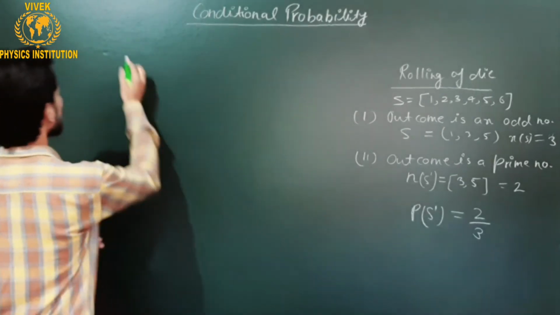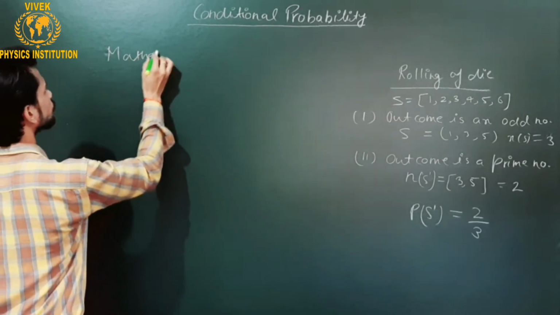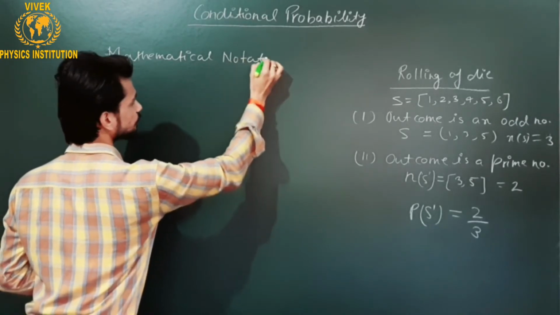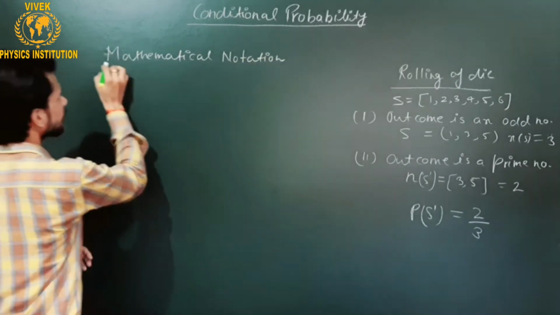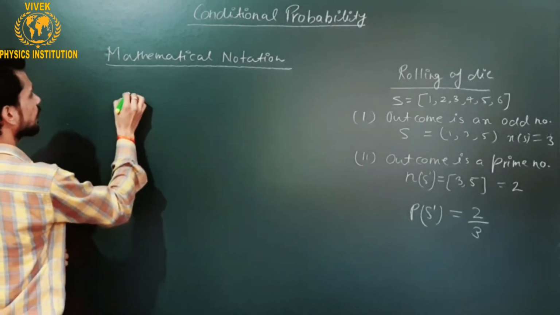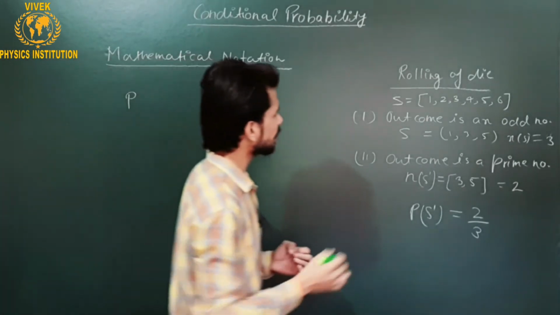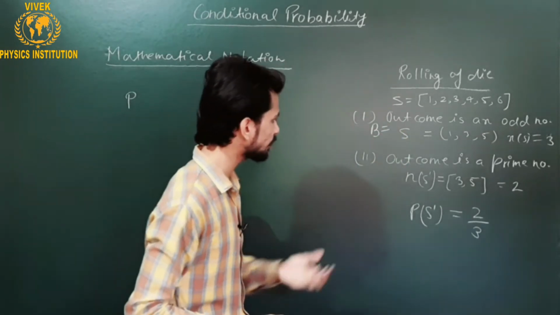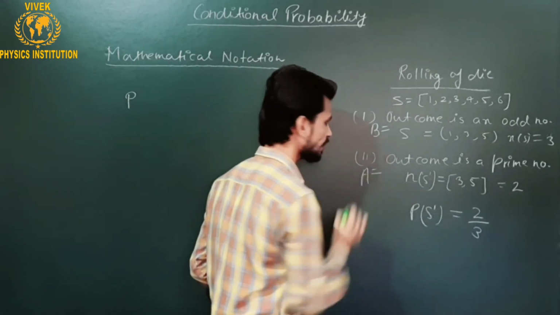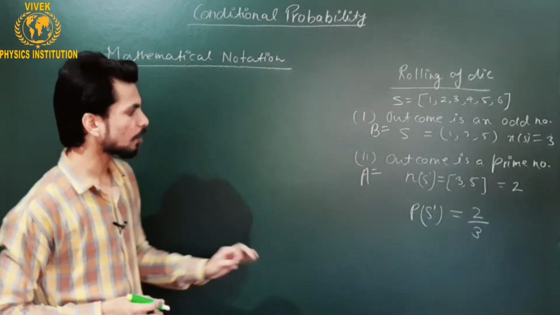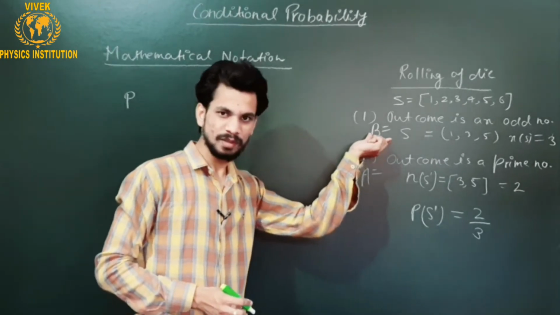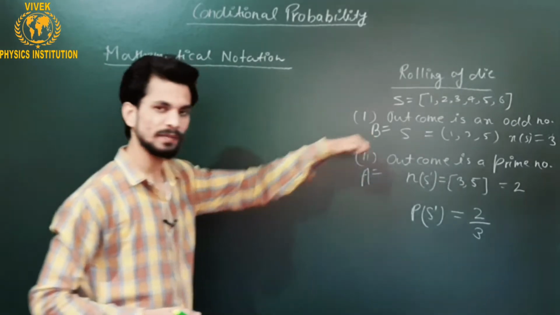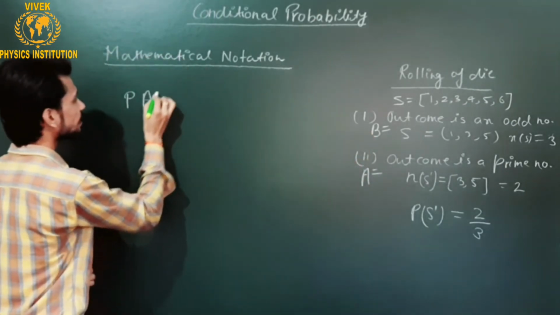If I talk about mathematical notation, or symbolization, the conditional probability is denoted as follows. Let's say the event which has already happened is B for convenience, and the event whose probability is asked is A. Then I have found the probability of this event under the condition B. The probability of occurrence of event A under the condition B is denoted as P(A|B).